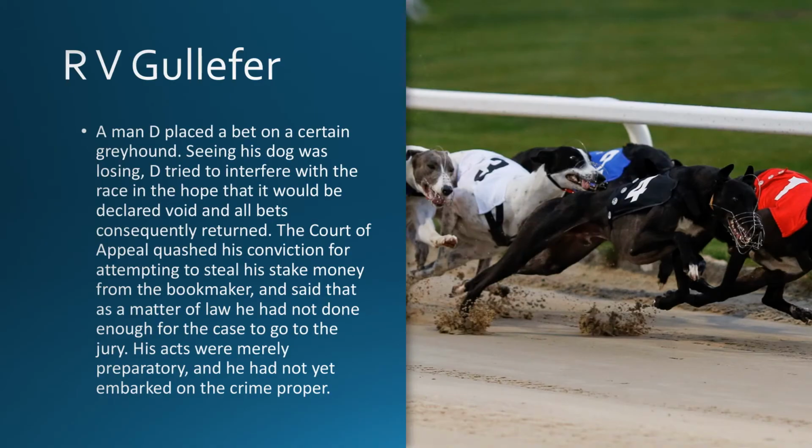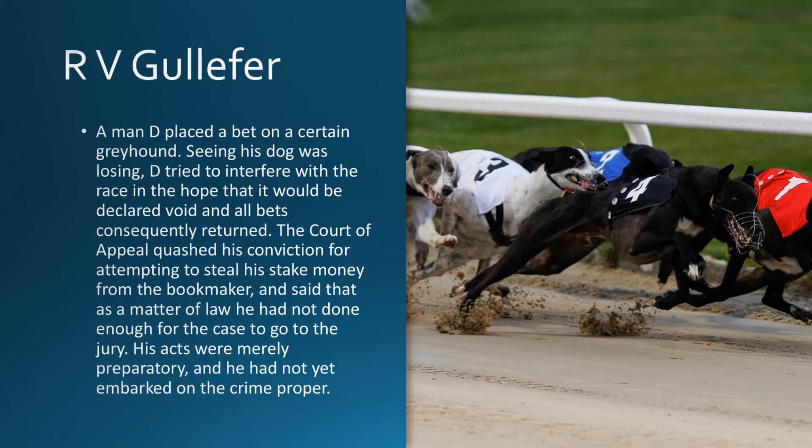So for example, in Gulliver, a man placed a bet on a certain greyhound. Now, seeing his dog was losing, he tried to interfere with the race in the hope that it would be declared void and all bets would be returned. Now, he was convicted for attempting to steal the bookmaker's money, but the Court of Appeal quashed his conviction for the attempt and said that as a matter of law he'd not done enough for the case to go to the jury, i.e. his acts were merely preparatory.